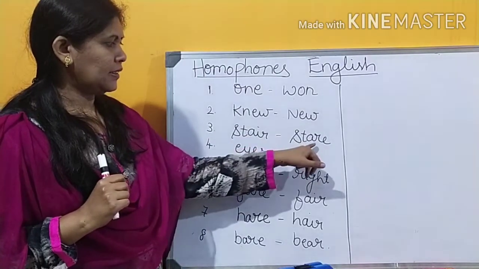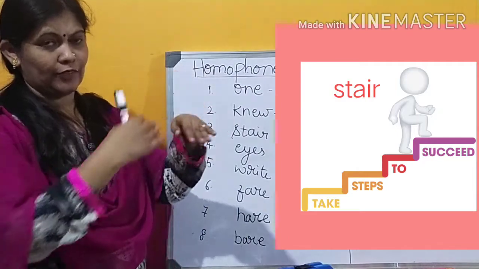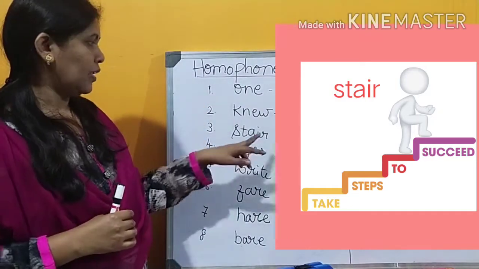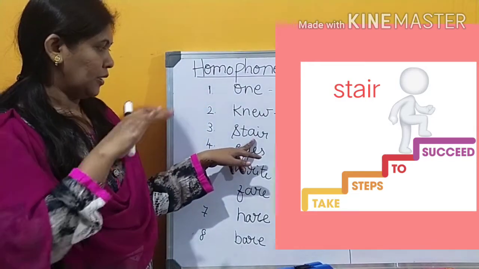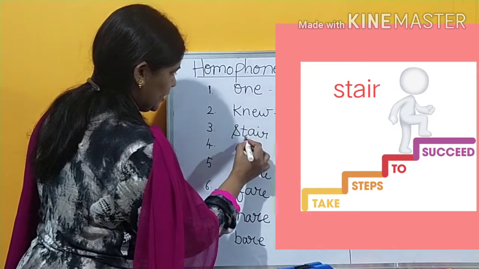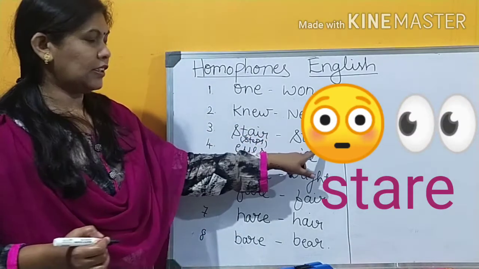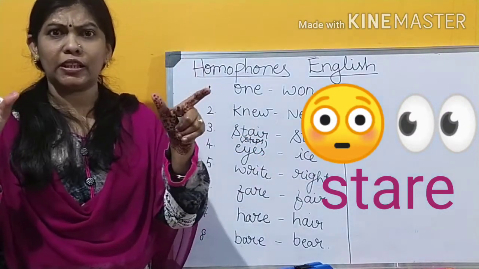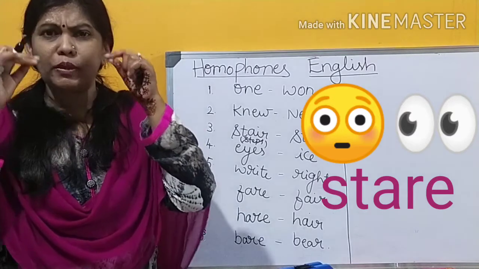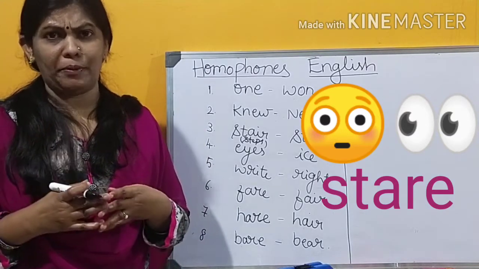Stair and stare. This stair means steps that we climb. We can write it as steps. This stare means looking at something or someone without blinking the eyes, in anger or in surprise also.